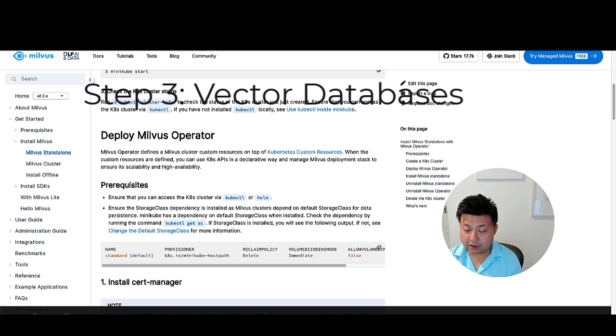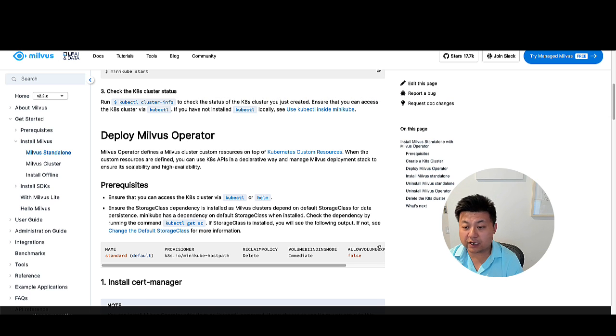Step number 3, let's talk about vector search databases. In the previous version of our model, we were storing data in a pickle file, and we placed it in the backend servers, and that's how we were accessing the information, which, in AI terms, is considered long-term memory for the AI models.